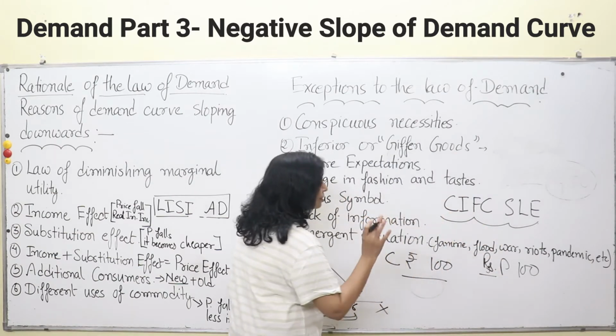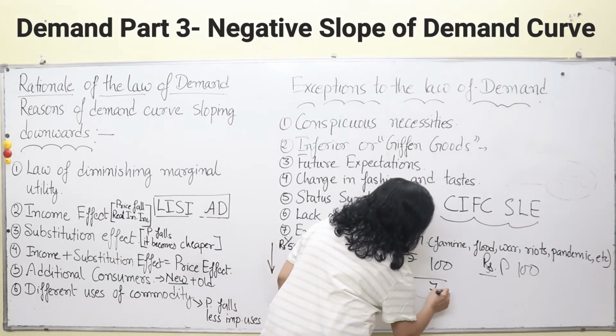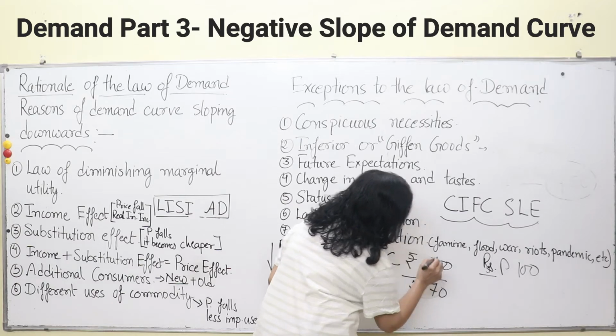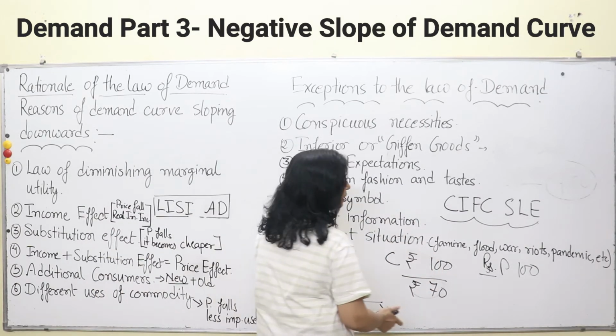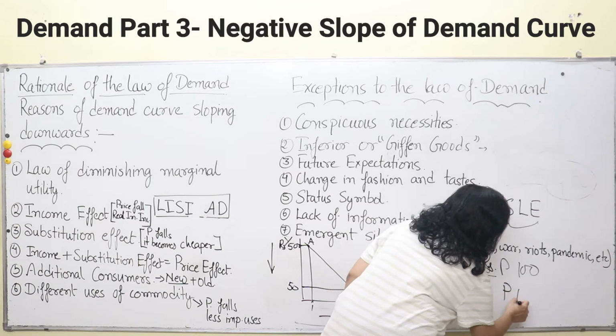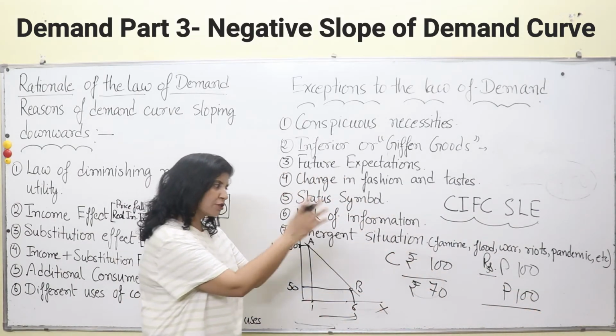So here what is happening? If the price of Colgate declines and it becomes say 70 rupees per tube or pack, Pepsodent is still being sold at the same price.